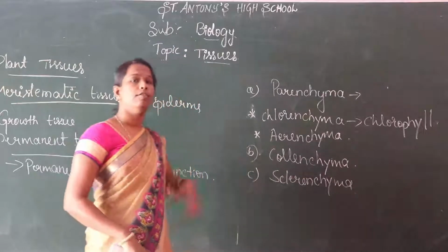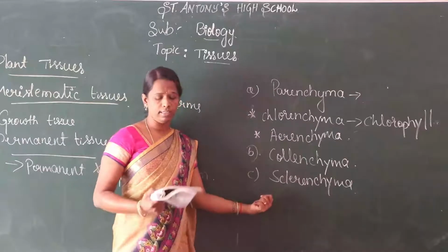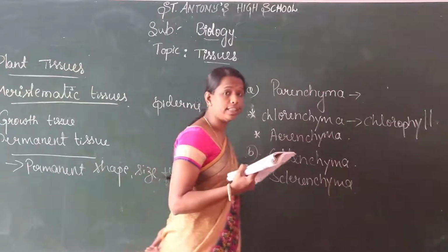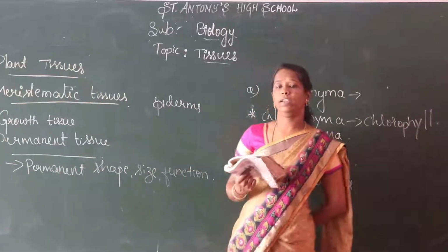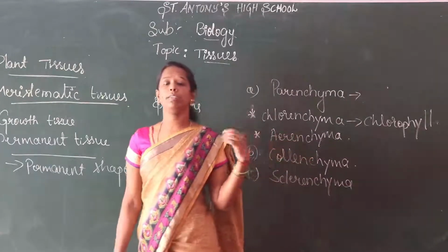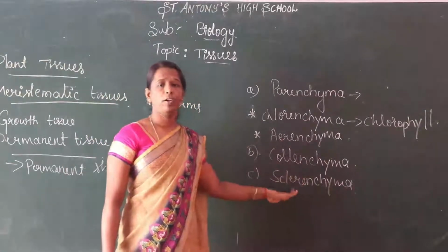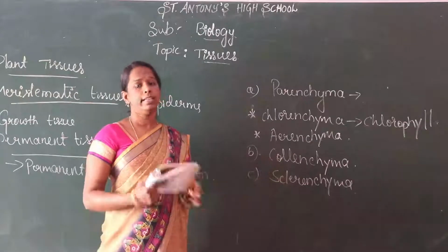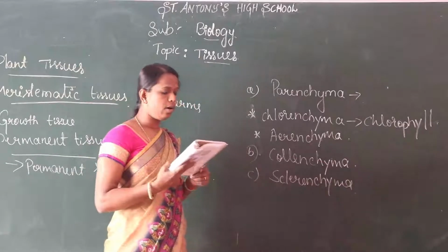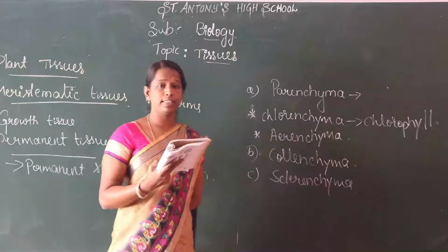Fibers and husks of the plants are due to the tissue called sclerenchyma. Often these walls are so thick that there is no interspace between the cells. In other tissues there is an air gap between the cells, but here in sclerenchyma there is no air gap or intercellular space. This tissue is present in the stem around vascular bundles, in the veins of leaves, and in the hard covering of seeds and nuts.